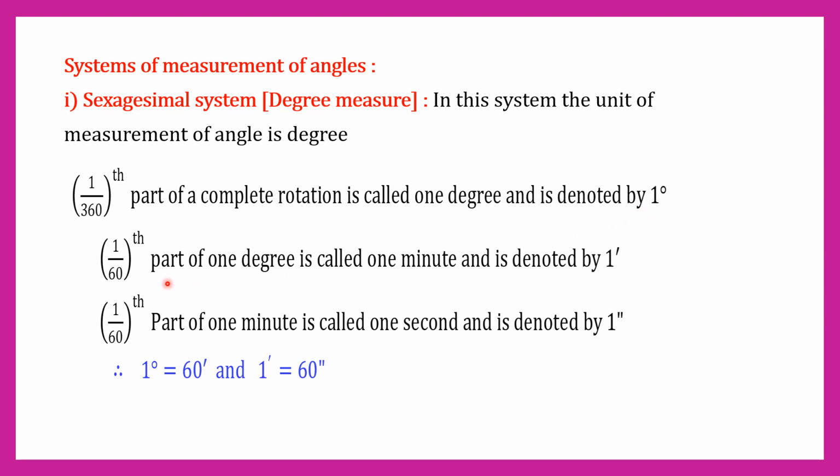Also 1 degree is divided into 60 parts and 1 divided by 60th part of 1 degree is called 1 minute. It is denoted by 1 dash. Also 1 minute is divided into 60 parts and 1 divided by 60th part of 1 minute is called 1 second. It is denoted by 1 double dash. Therefore, 1 degree equals 60 minutes and 1 minute equals 60 seconds.